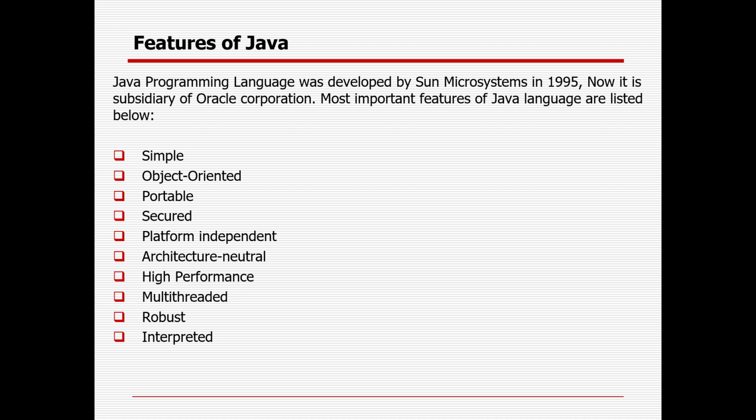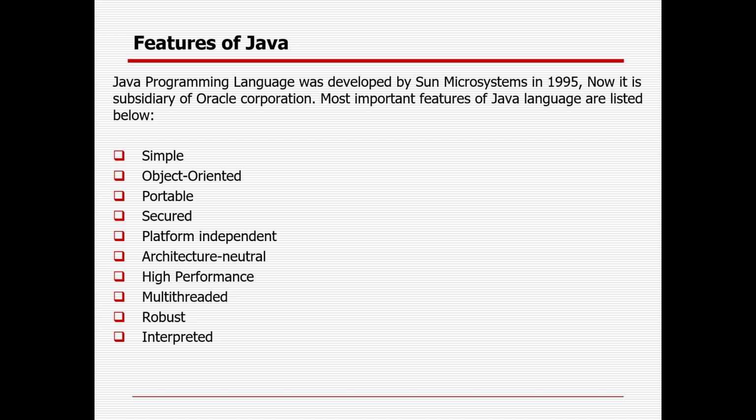Then portable. Java is portable because it facilitates the user to carry the Java bytecode to any platform. It does not require any implementation. Then Java is secured because Java is best known for its security. With Java, the user can develop an anti-virus free system. Platform independent. Java is platform independent because it is different from other programming languages like C, C++, etc., which are compiled into platform specific machine code, while with Java you can write once and run anywhere.